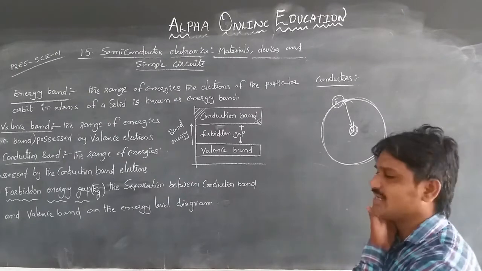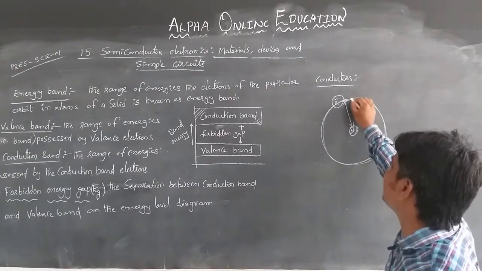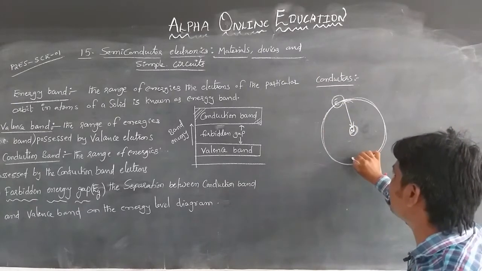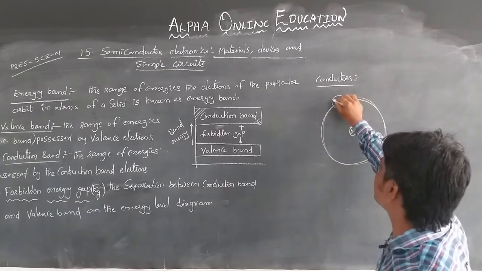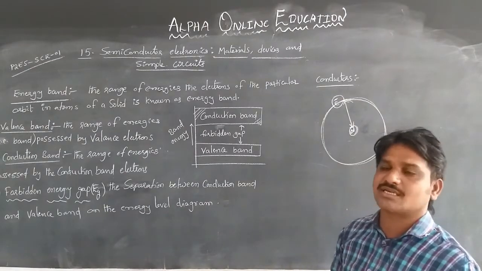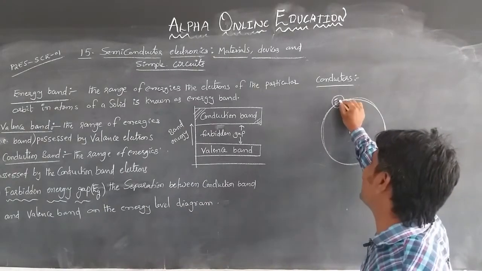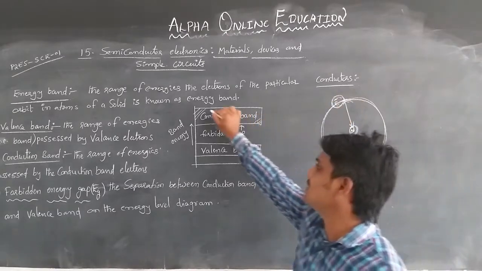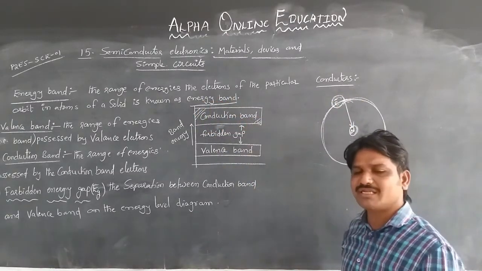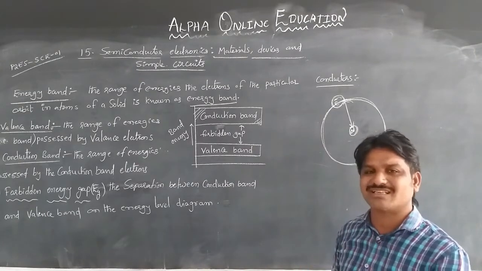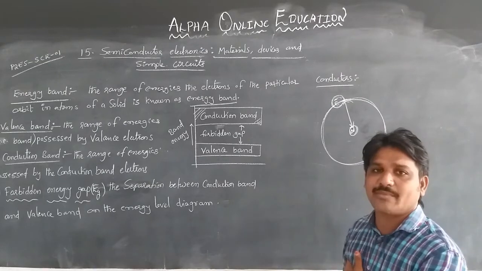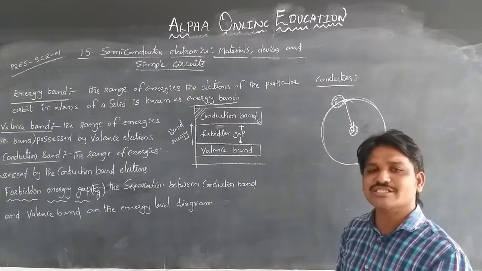Whenever electrons revolve in a particular orbit in the atoms of a solid, the range of energy possessed by those electrons is considered an energy band. What is meant by the band is the energy possessed by the electrons, either free electrons or a few electrons. If there are no electrons in the band, then that will be an insulator.